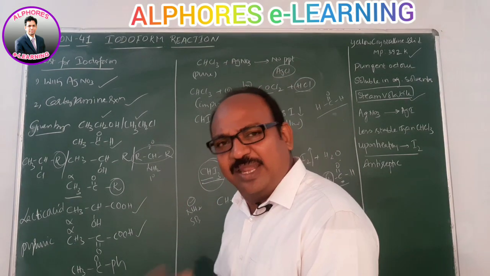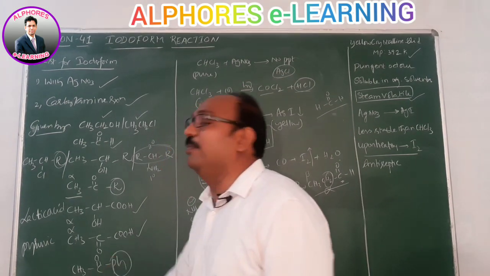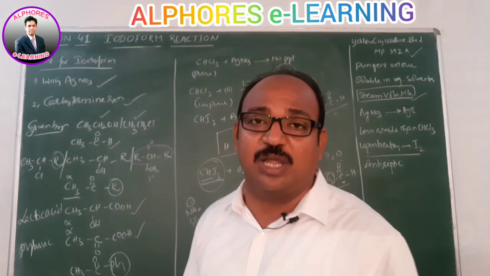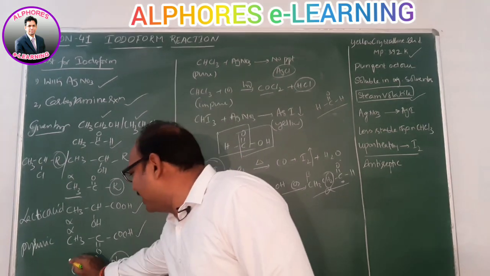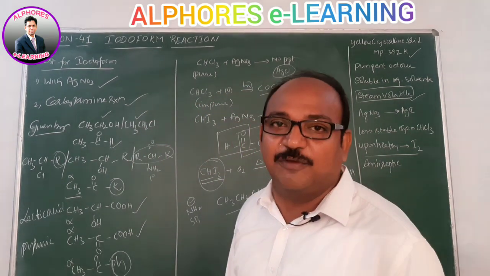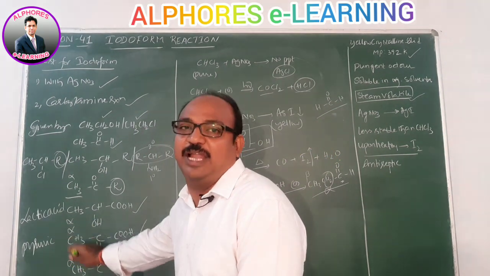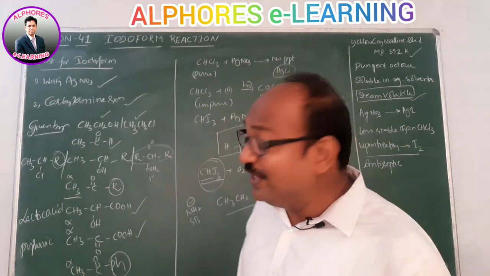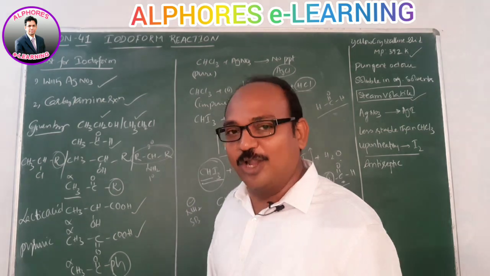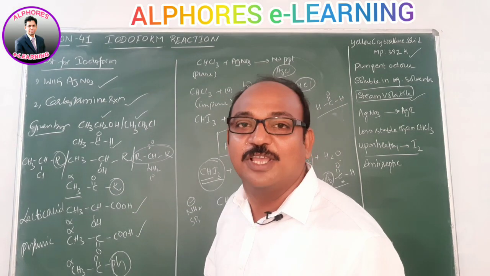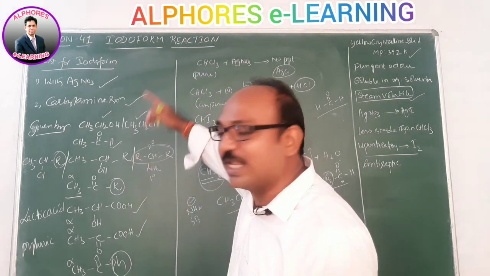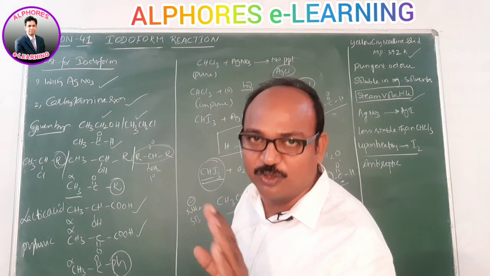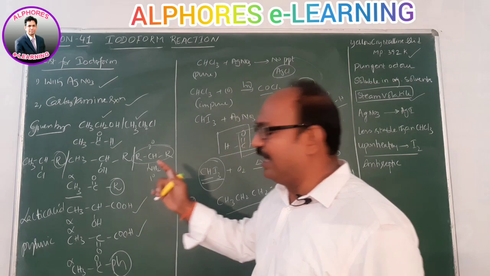And methyl ketones: one must be methyl, and the other can be any alkyl group. It need not be an alkyl group, any aryl group also. Methyl phenyl ketone, also called acetophenone, because of the presence of alpha carbon containing 3 hydrogens, can perform it. So far we learned which compounds can perform. Now let us focus on the compounds which look the same, having the same environment, but are not going to perform iodoform reaction. Let us see.